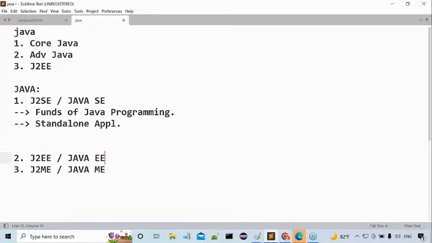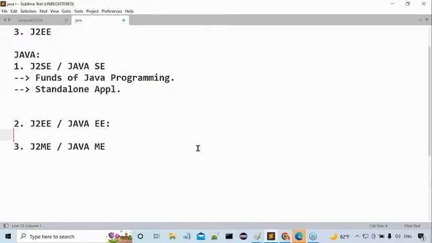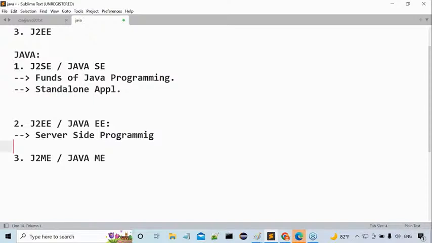Java 2 Enterprise Edition. That's okay, fine. J2SE will cover fundamentals of the Java that I know, sir. It's very clear. But what will J2EE cover? If we come to this point now, J2EE, Java 2 Enterprise Edition will cover server side programming. J2EE will cover what? Server side programming.